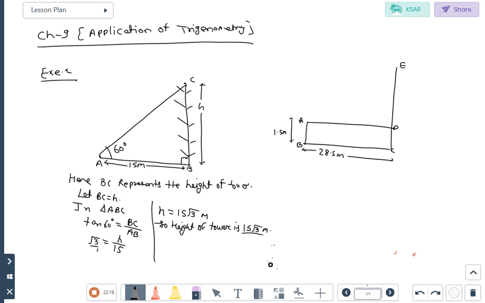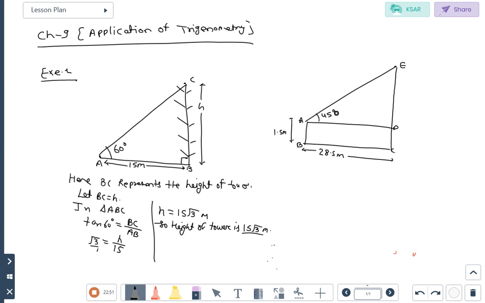So students, here AB represents the height of the observer and CE represents the height of the chimney from the ground. The angle of elevation of the top of the chimney. Where is the top of the chimney? At point E. From her eyes is 45 degrees. So we will join point A to E. Then we are forming angle 45 degree. What is the height of the chimney? So students, how will we find out?